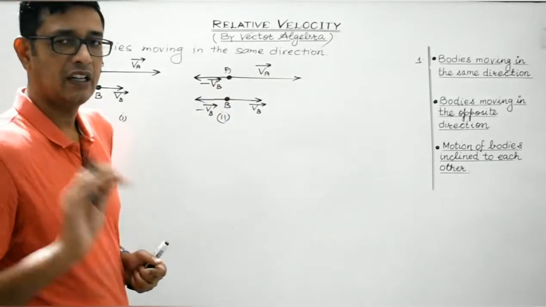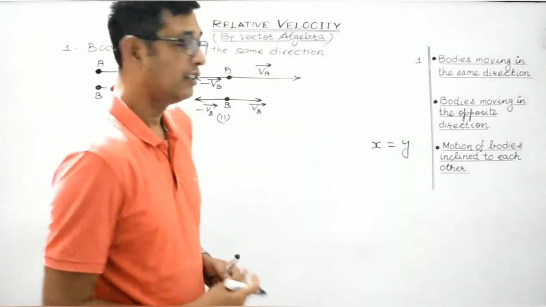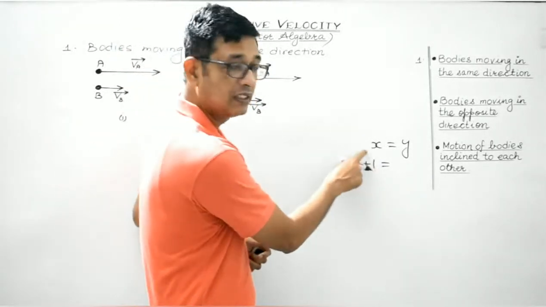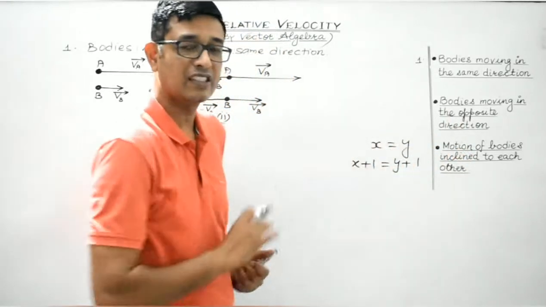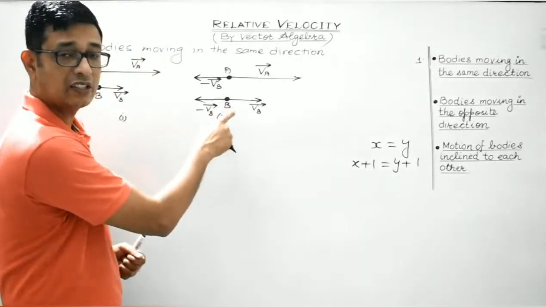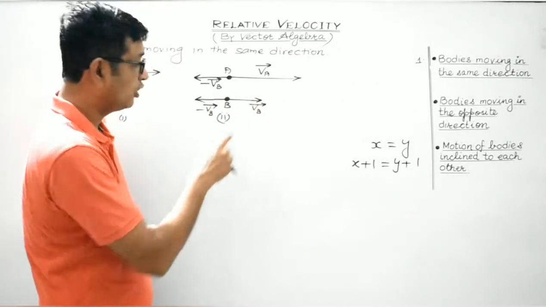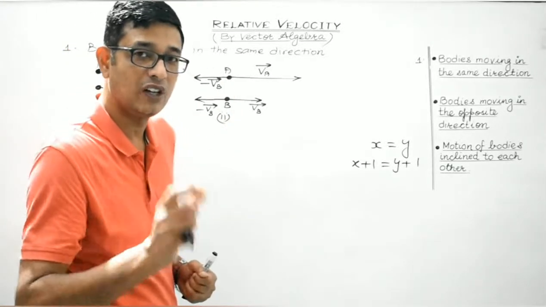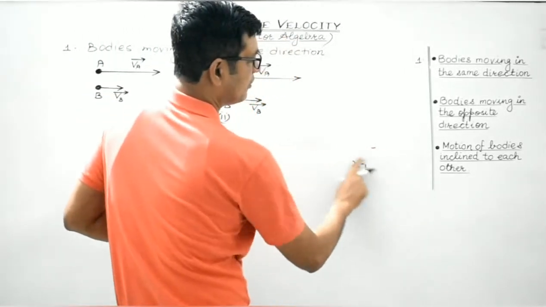Clear students? Again, I will give you a simple analogy. Suppose x is equal to y. Now, if you add 1 to x, then in order to compensate, you will also add 1 to y, so that the result remains the same. Understood, students? So in order to bring body B at rest, we have superimposed velocity minus VB on body B. Now, in order to nullify this effect, the same vector needs to be superimposed on body A as well. Right, students? So what is left is, body B will definitely come to rest.